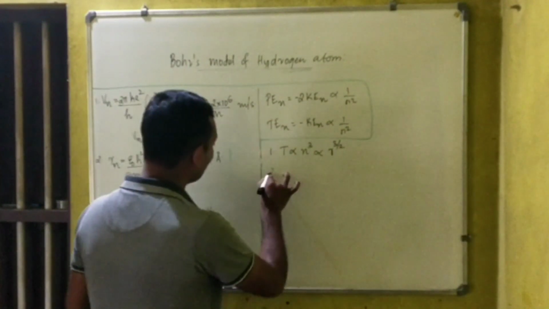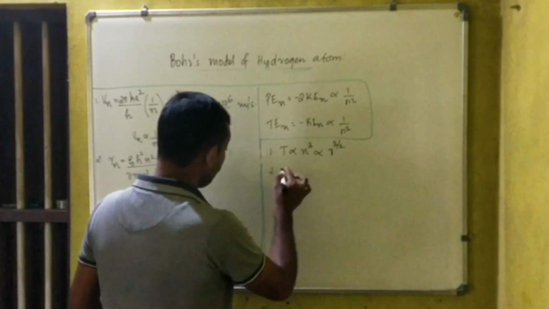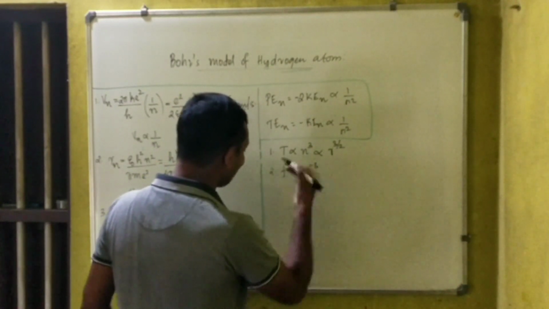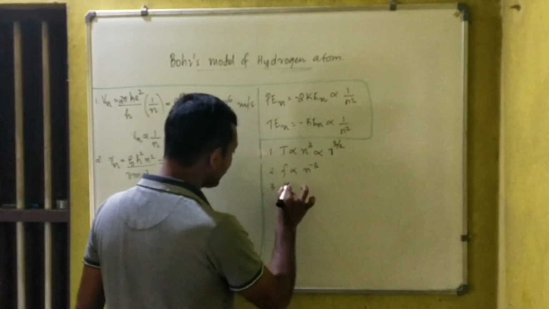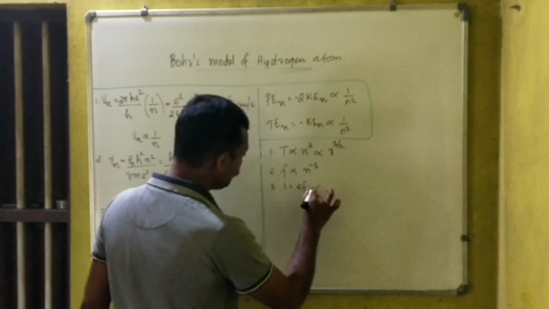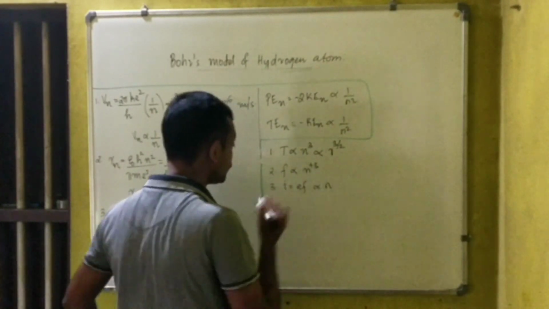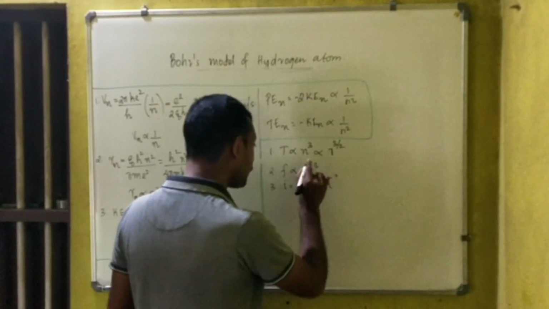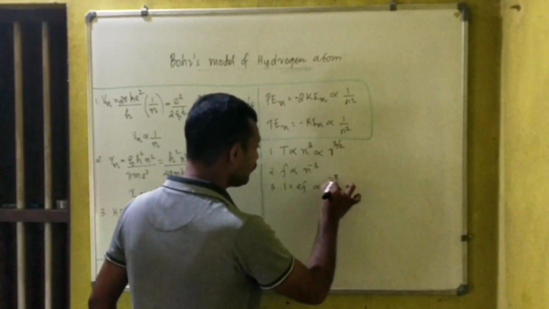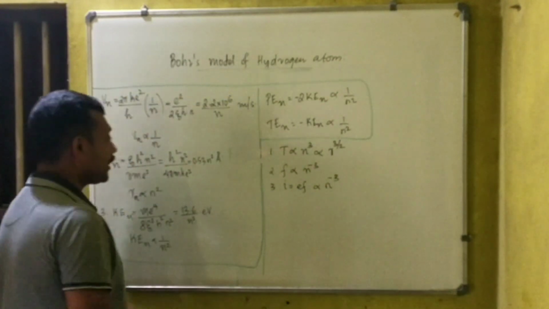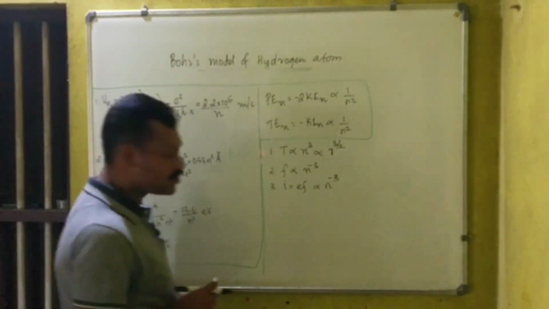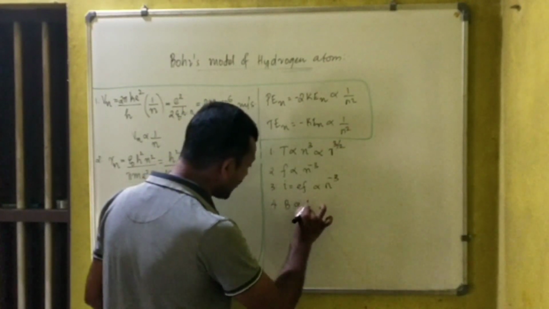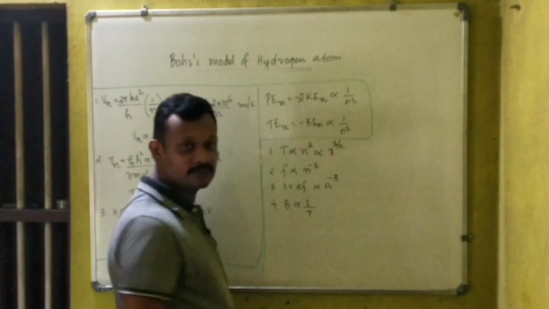That is the first thing. Then frequency is directly proportional to n raised to minus 3. Electric current I is equal to e f, so electric current is proportional to n raised to minus 3. Then the magnetic field at the center, B proportional to I by R, is our knowledge, right?